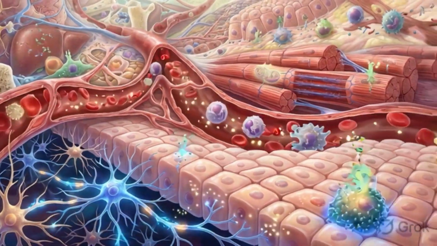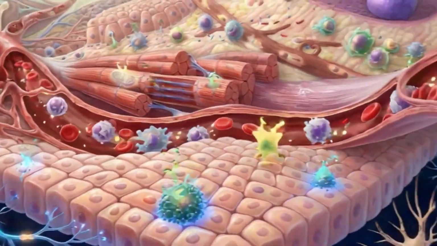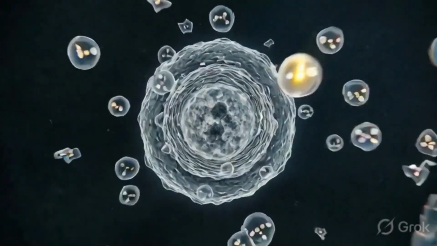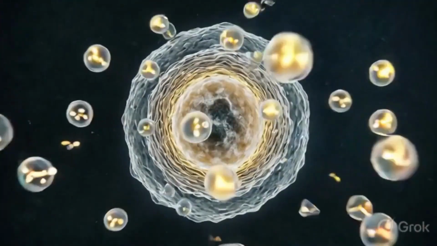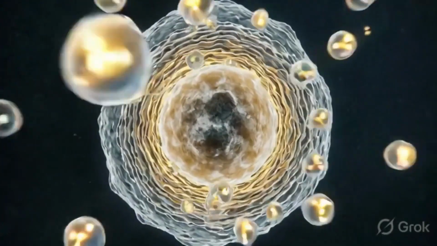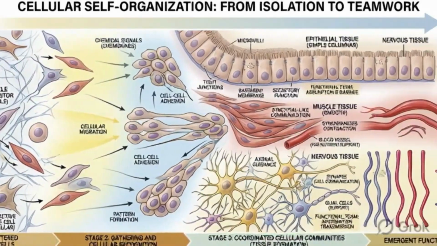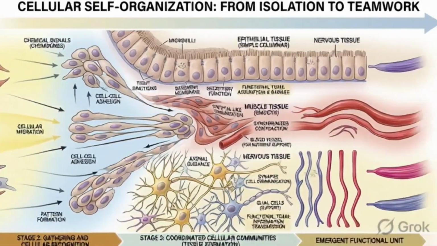The human body contains trillions of cells. Each one is alive, performing specific tasks, consuming energy, and responding to its environment. But a single cell on its own can only do so much. For the body to function as a whole, cells must be organized into teams. These teams are called tissues.